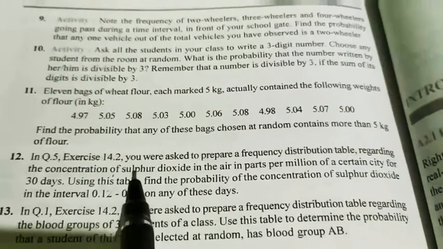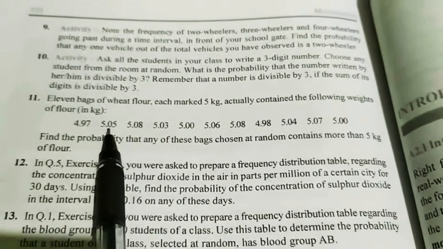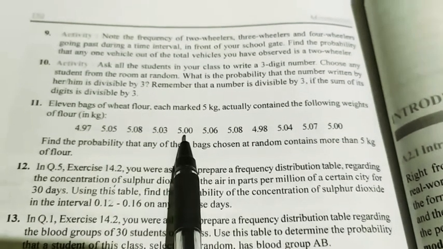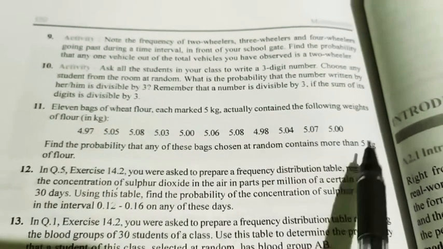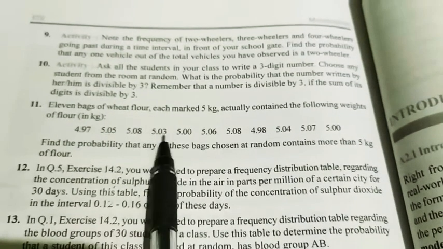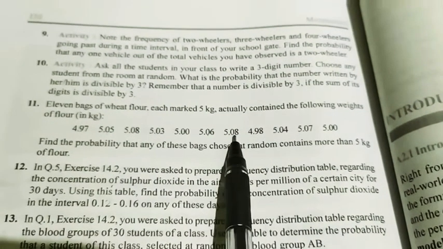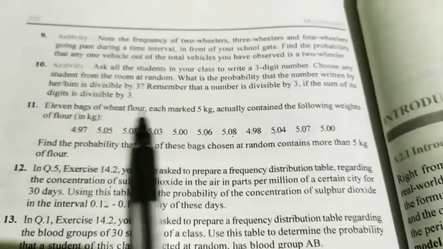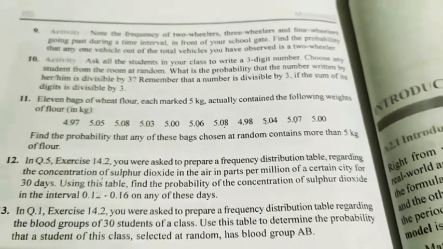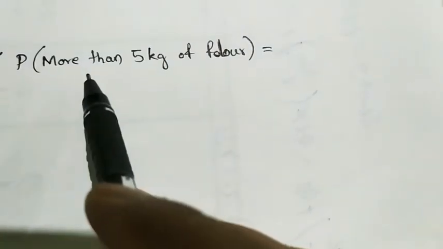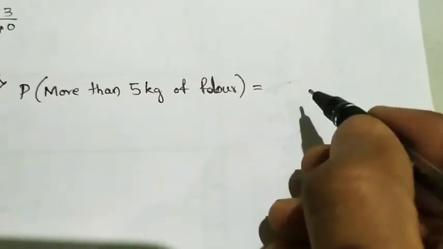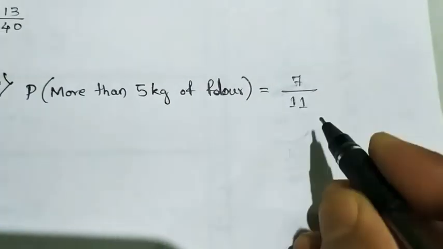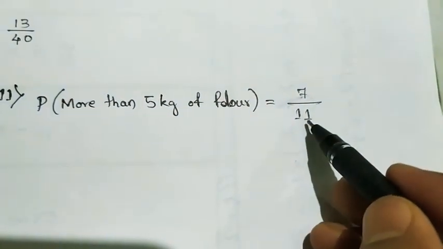So count here which are having more than 5. 1, 2, 3. You shouldn't count 5 because you need more than 5. So 1, 2, 3, 4, 5, 6, 7. So total 7 out of how many? 11. The probability of getting more than 5 kg of flour will be 7 divided by total 11. So 7 out of 11 is our answer.